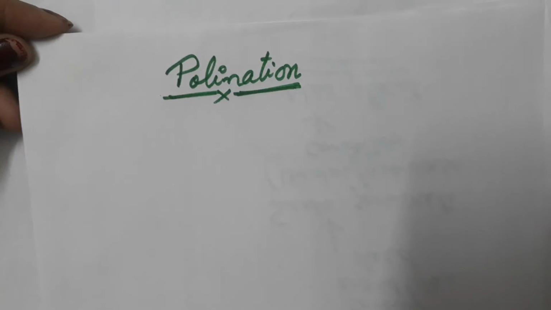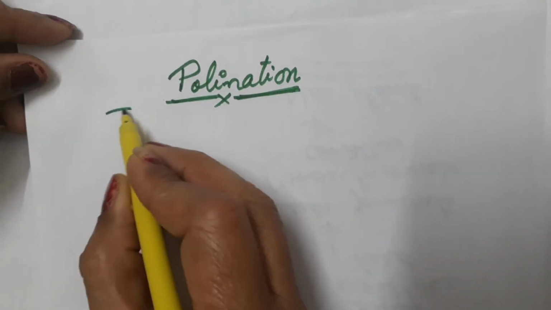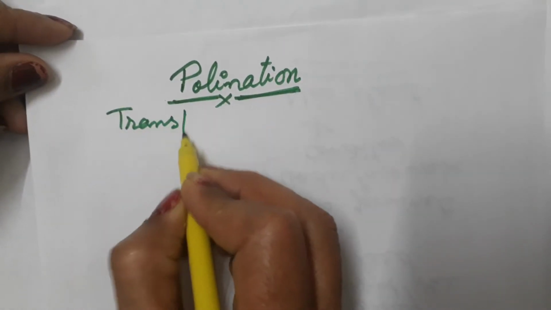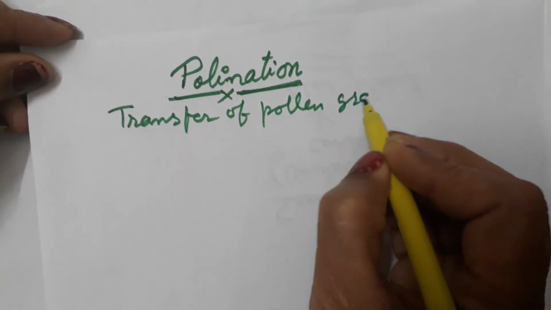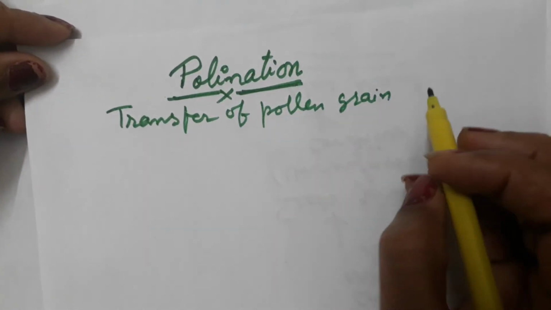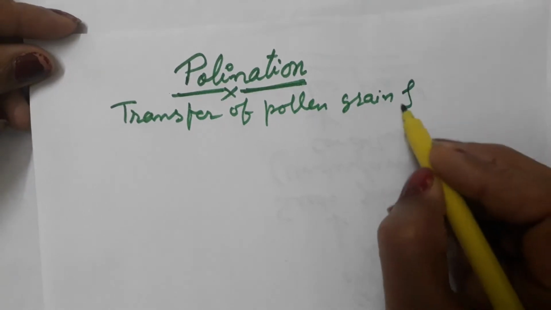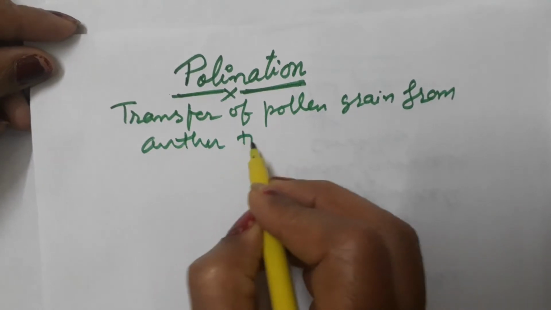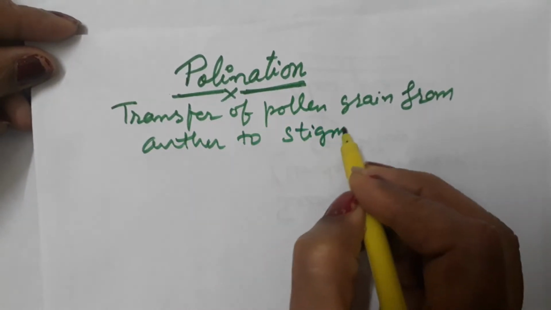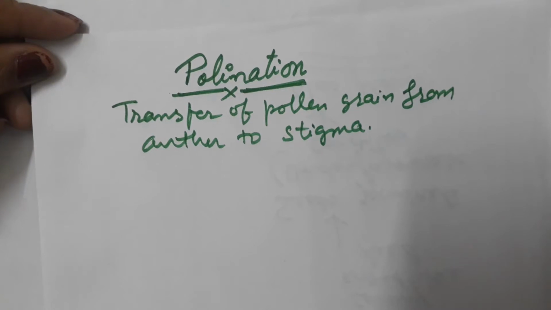In today's class, we are going to discuss our next topic, that is pollination. First, we will discuss the definition of pollination. What do you mean by pollination? That is transfer of pollen grain from anther to stigma is known as pollination.